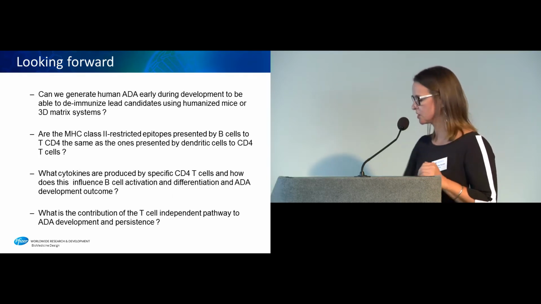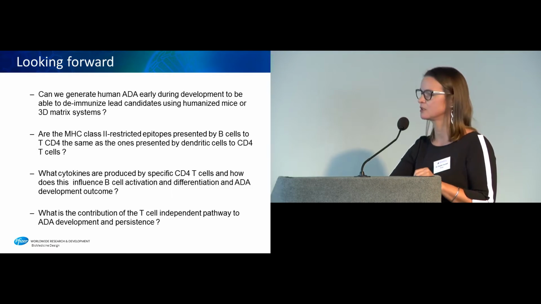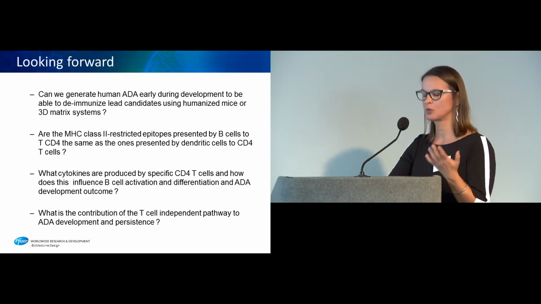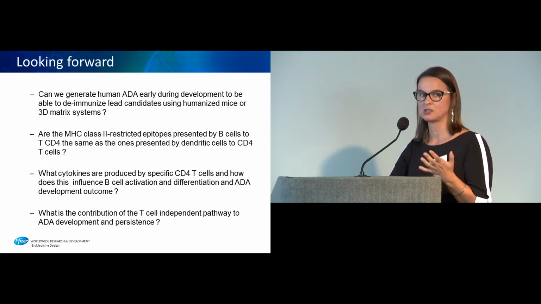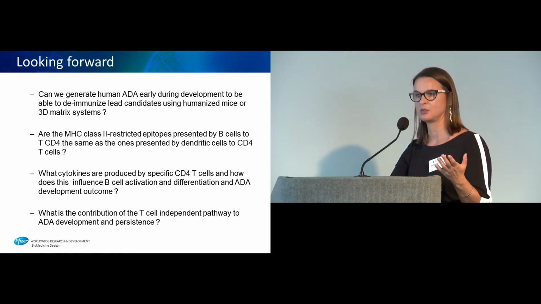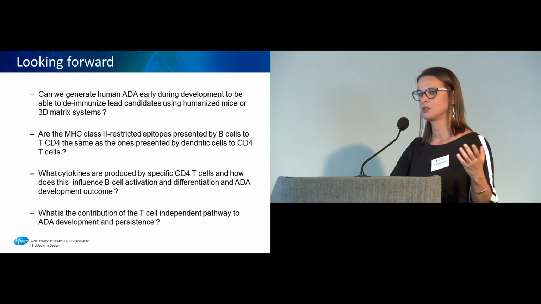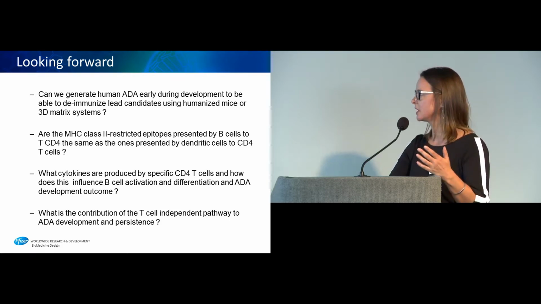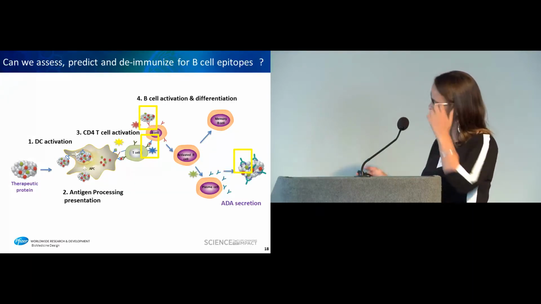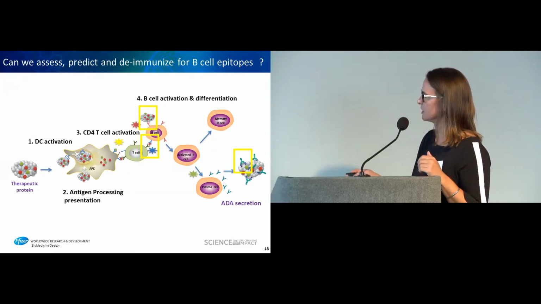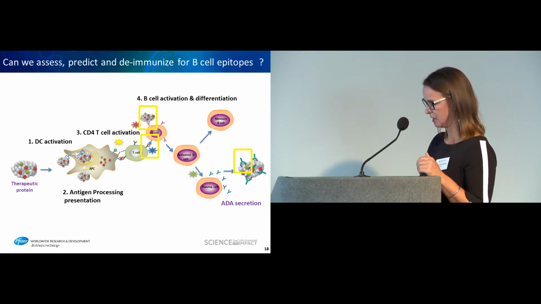Then another question is about the MHC class 2 restricted epitopes, because I've noticed that we all talk about the epitopes that are presented by dendritic cells. So we're looking at the epitopes that will induce the T cell response, but we sometimes overlook that the B cell also has to present that MHC class 2 epitope to have this cognate interaction.